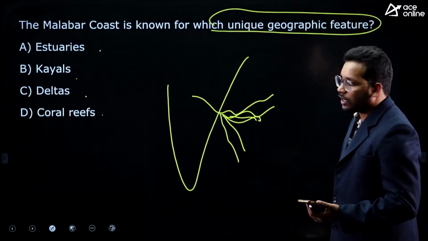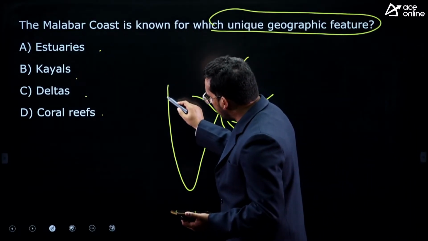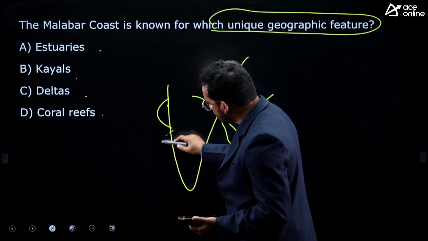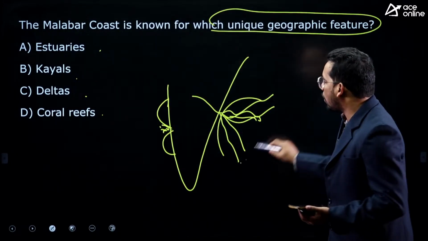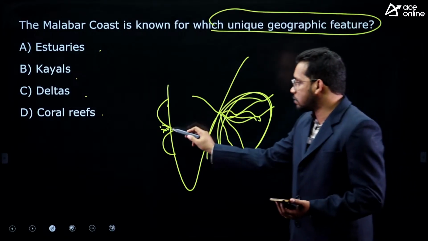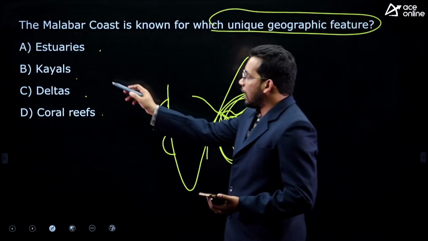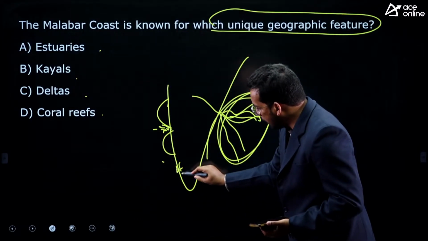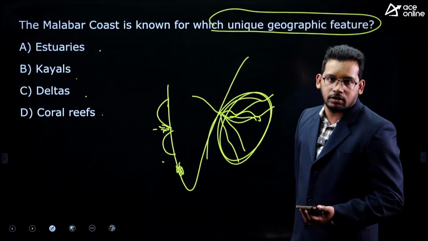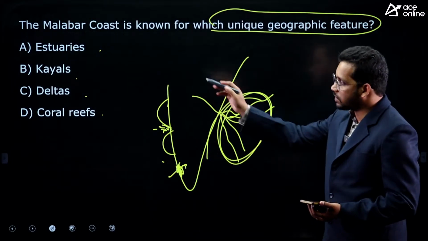This is called the delta. Whereas an estuary is on already existing land, where we see some small deposition; it will not form a new land mass, rather small sediments are deposited. And kayals are where ocean waters gently enter into the rivers near the coast, so ocean water enters and forms the kayals.